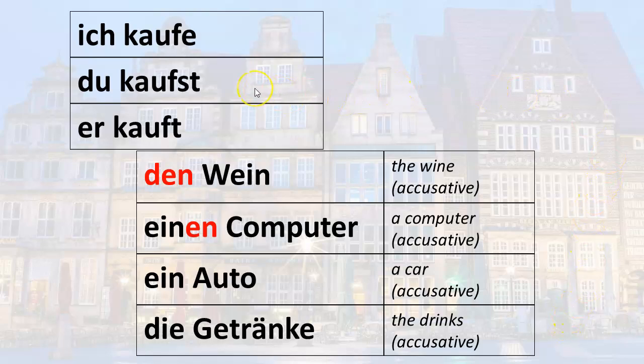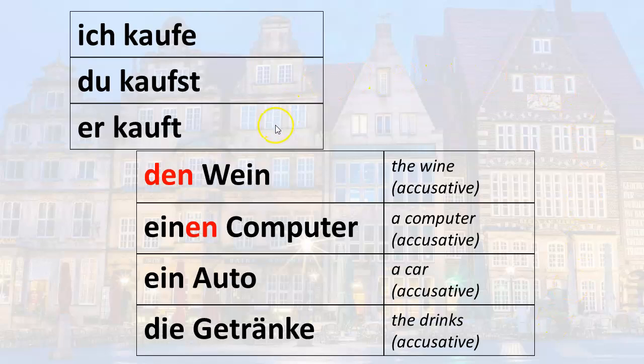You buy, du kaufst. You buy the wine, du kaufst den Wein. You buy a computer, du kaufst einen Computer. You buy a car, du kaufst ein Auto. You buy the drinks, du kaufst die Getränke.